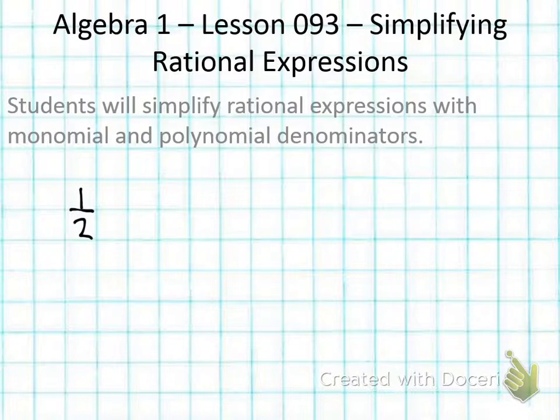What happens if I ever have a numerator that's 0, and that's divided by 2? What's 0 divided by 2? 0, right? Does that make sense? But what happens if I have 2 divided by 0? What's 2 divided by 0? Undefined. Do you remember this? This should be permanently in your memory.